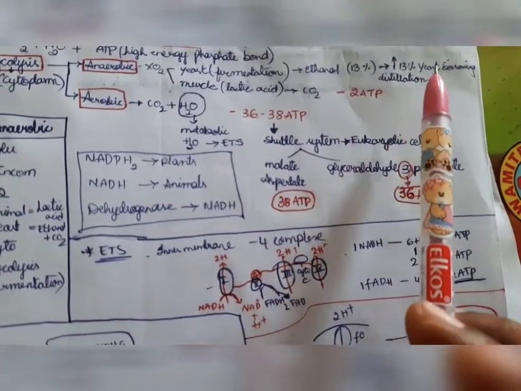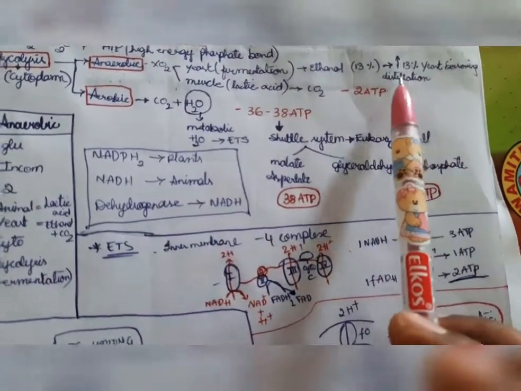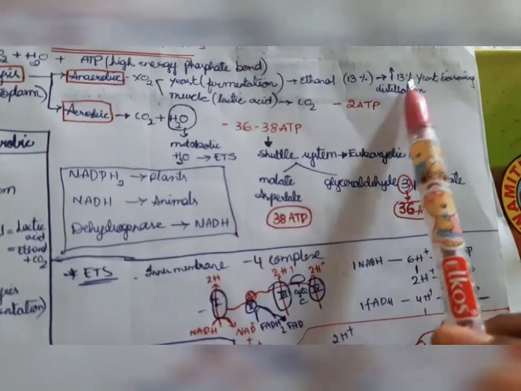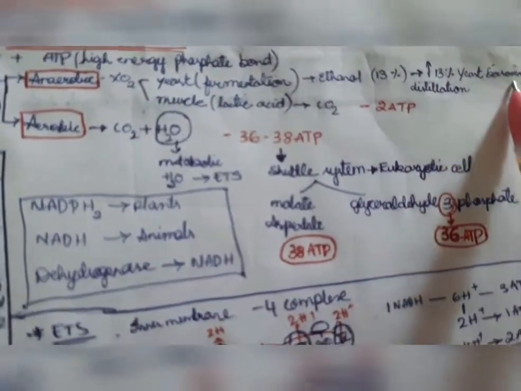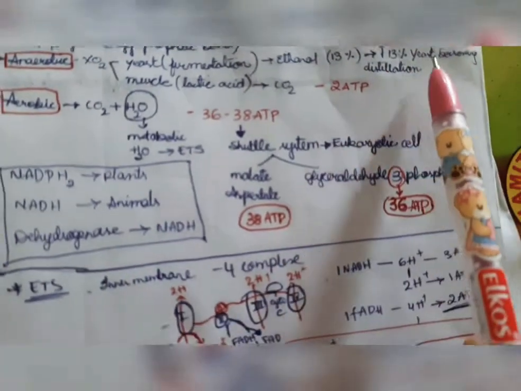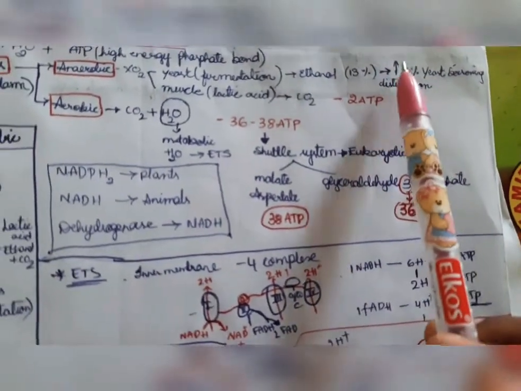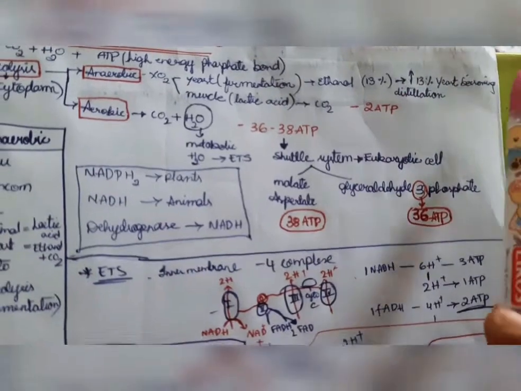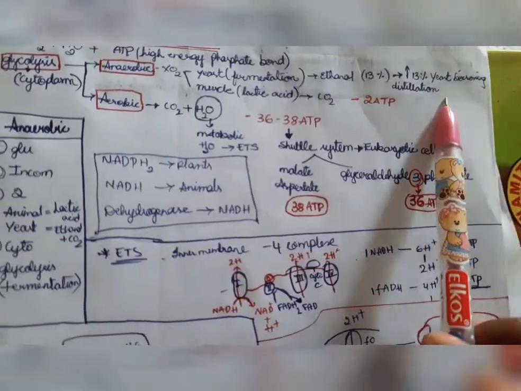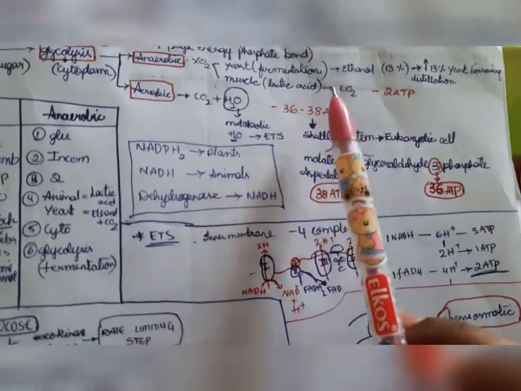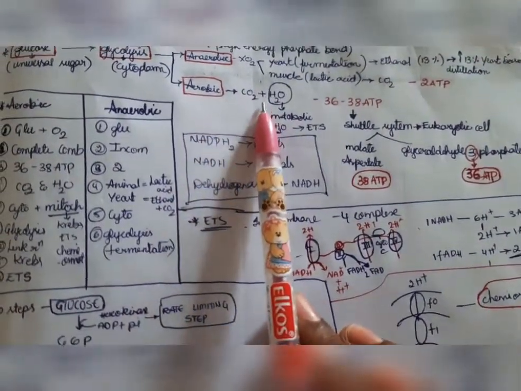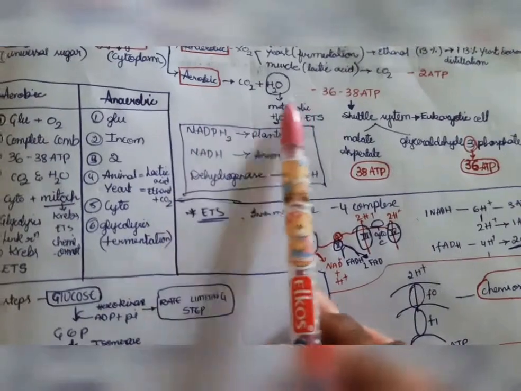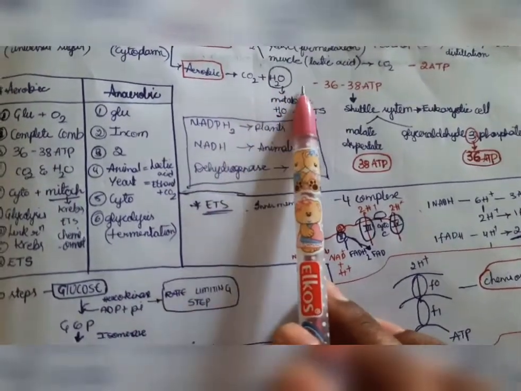If ethanol is more than 13%, that is called yeast poisoning. That means when the concentration increases above 13%, it is known as yeast poisoning. Okay, and next, aerobic condition means, in the presence of oxygen, it forms carbon dioxide and water.